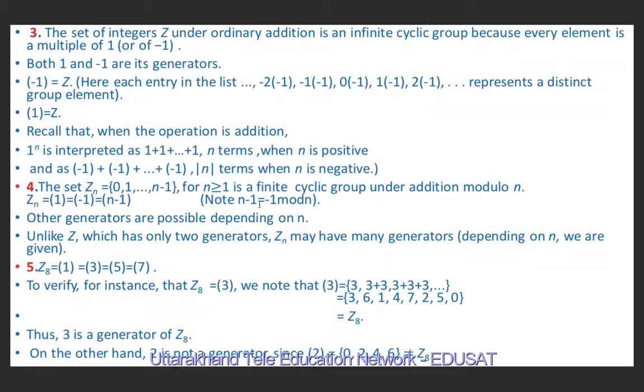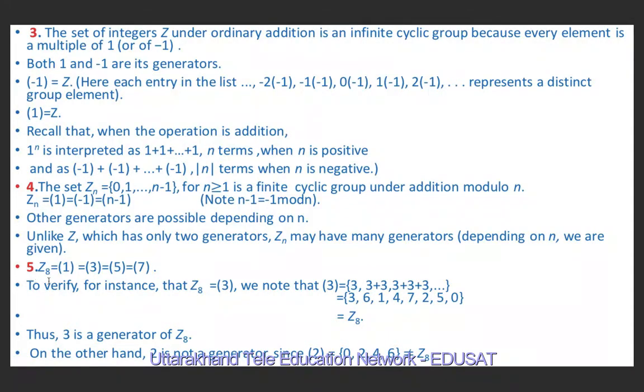We know that n minus 1 is equal to minus 1 mod n. This set may have other generators also, but it depends on the value of n. So unlike Z, which has only two generators, 1 and minus 1, Zn may have many generators, but it depends on the value of n, which is given to us.